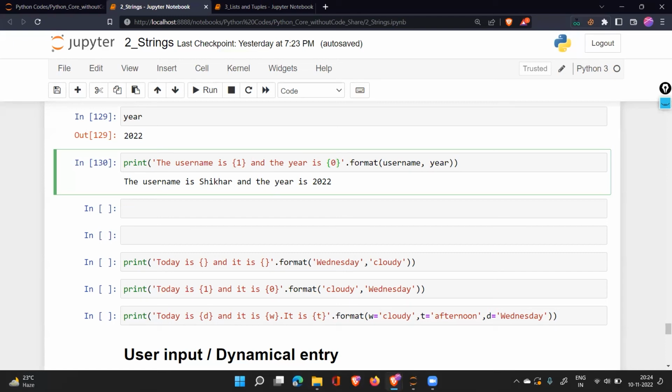And this is the last concept in the strings. We have understood about all the things we can do with the strings, and one by one, we'll be talking about those.